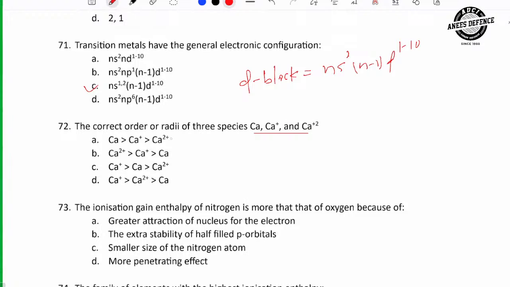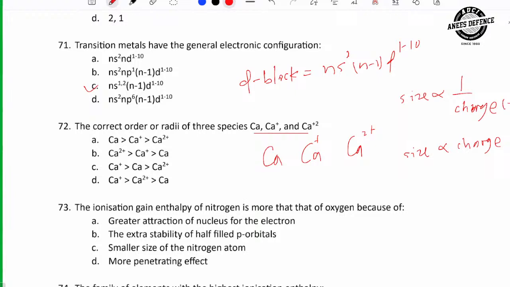the correct order of radii of 3 species: calcium, calcium plus, and calcium 2 plus. For cation, positive ion, size is inversely proportional to charge. And for anion, size is directly proportional to charge.